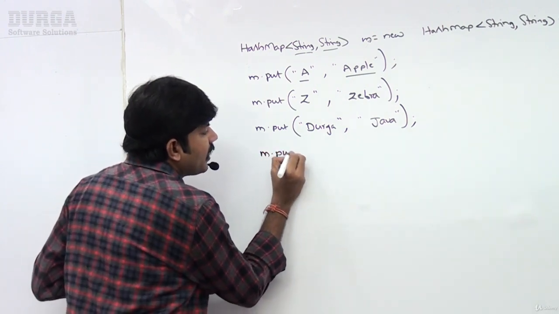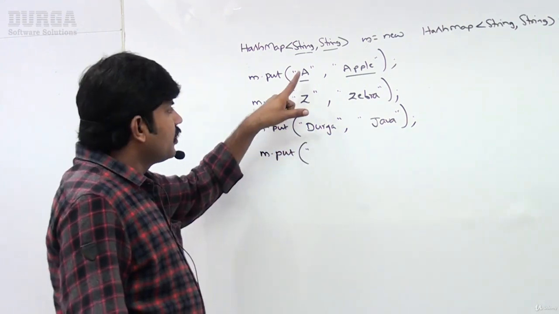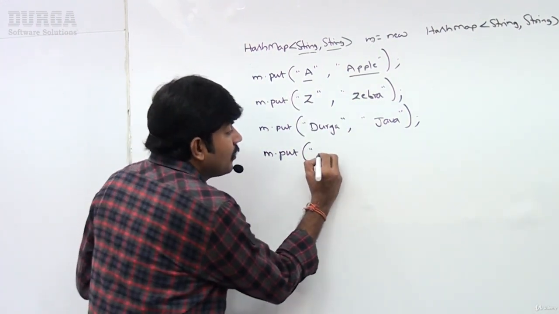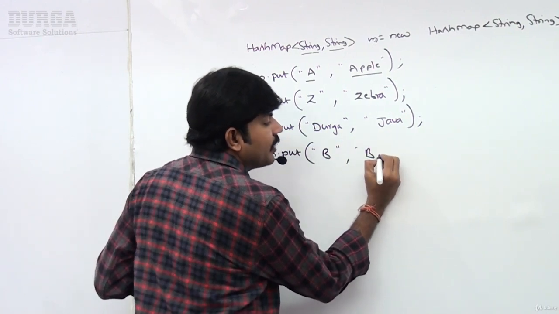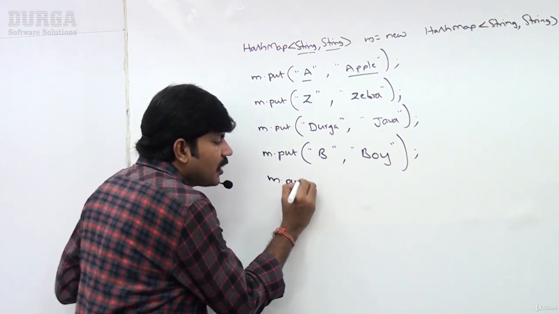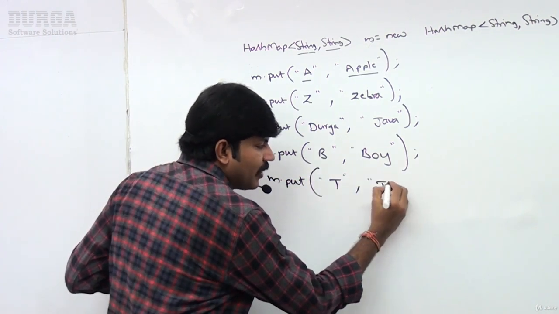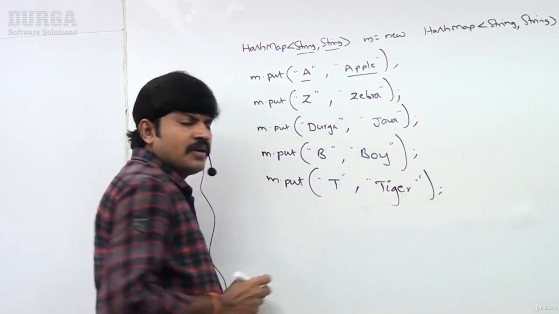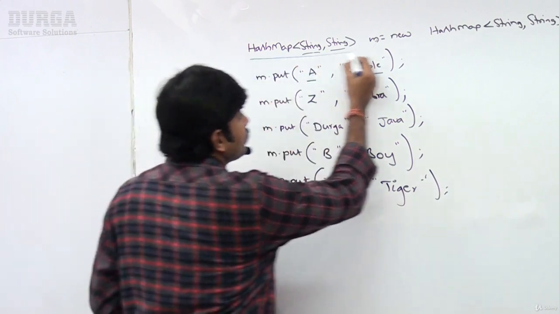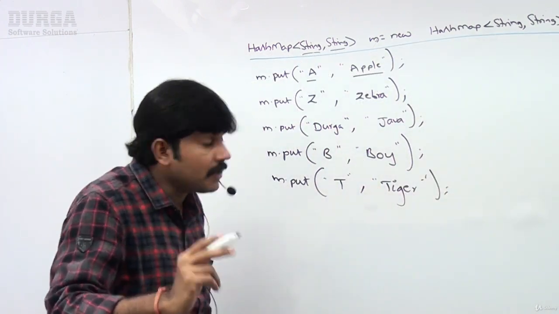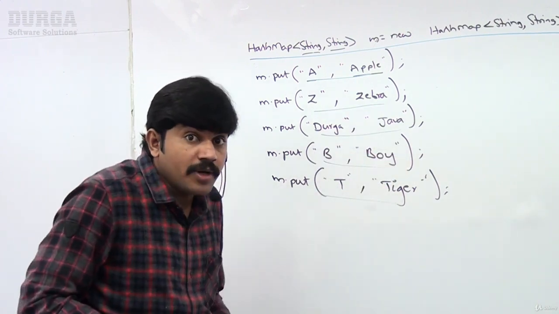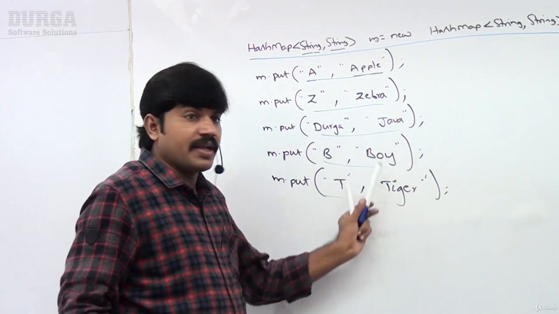Now m.put: A for apple, Z for zebra, Durga for Java. Next, B for boy or banana, like you can take anything. B for boy. Next, m.put of T for tiger, like this I am taking. I created one empty HashMap object. For this HashMap, I added first key value, second, third, fourth and fifth. So in total, five key values I added.